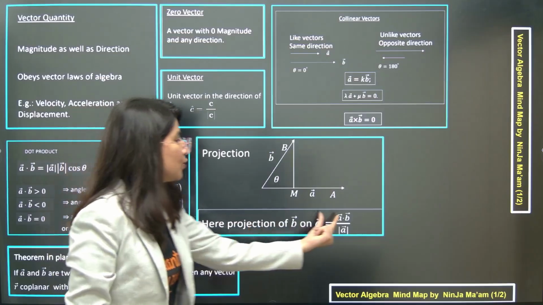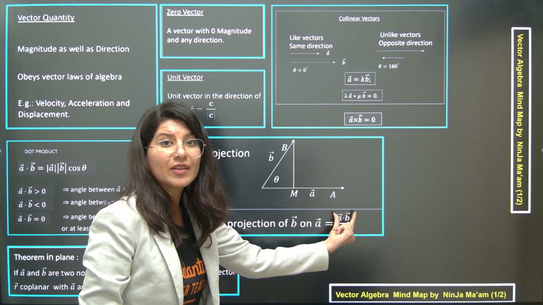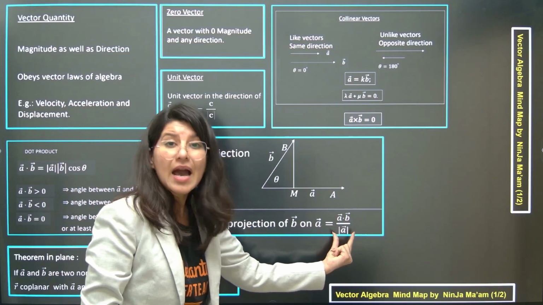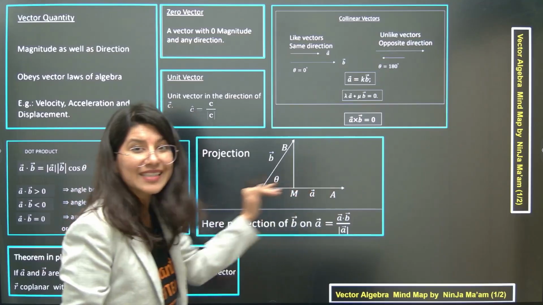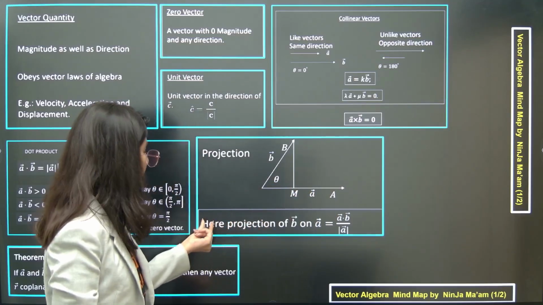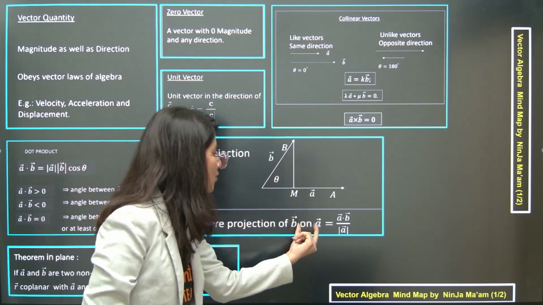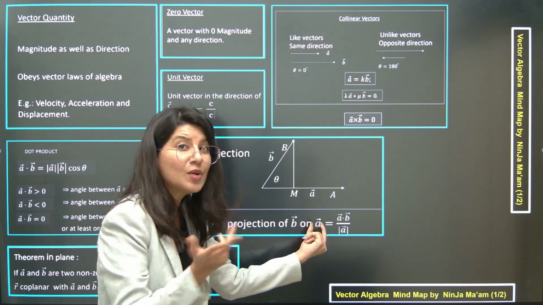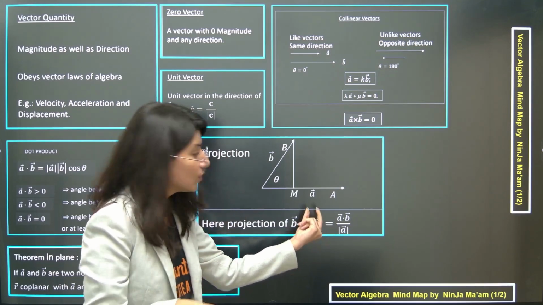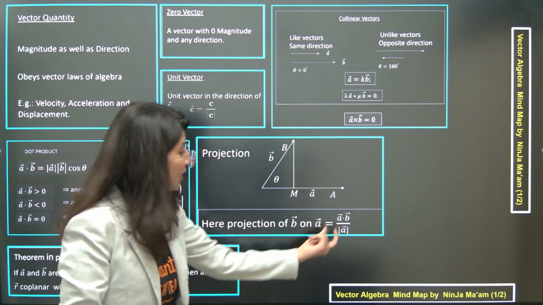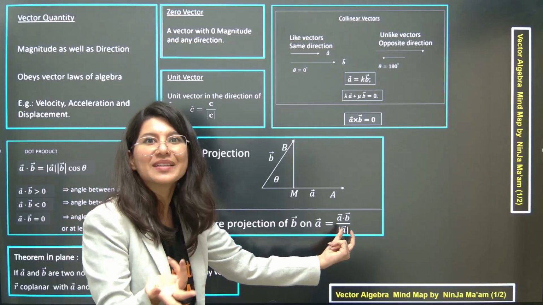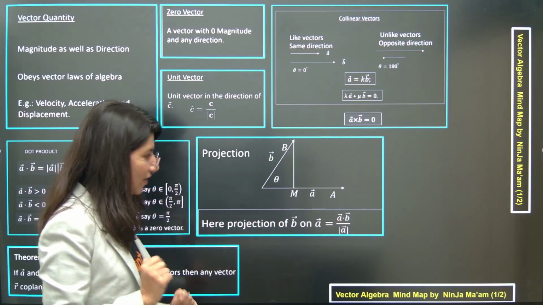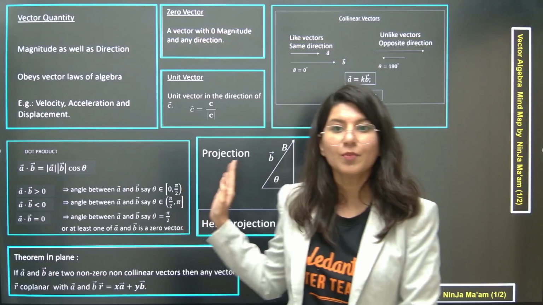So that is going to become equal to the dot product between A and B upon the magnitude of your background screen. That means magnitude of A. So here, projection of B on A. On which vector are you taking the projection, ma'am? A. So that is why magnitude of A will be in the background, or you can call it the denominator. That's how you can remember it. Okay. So this is what projection is.